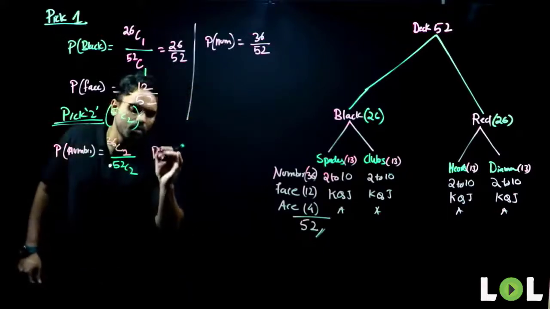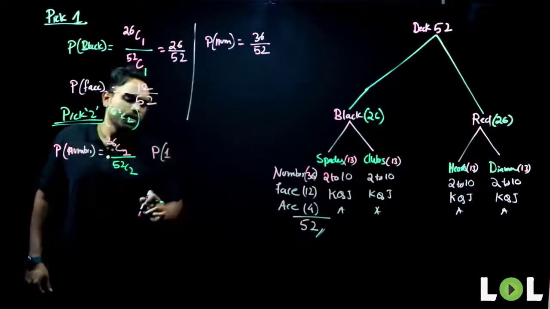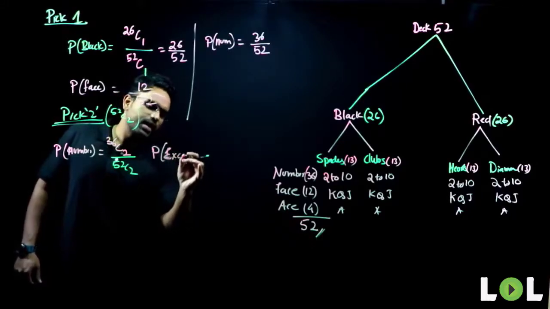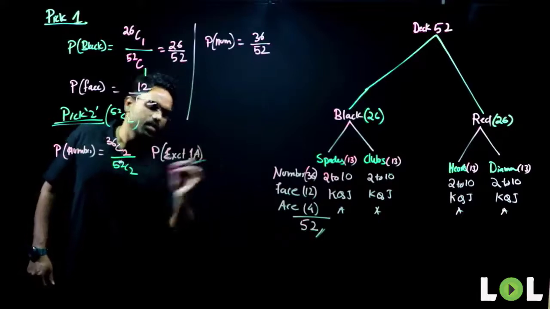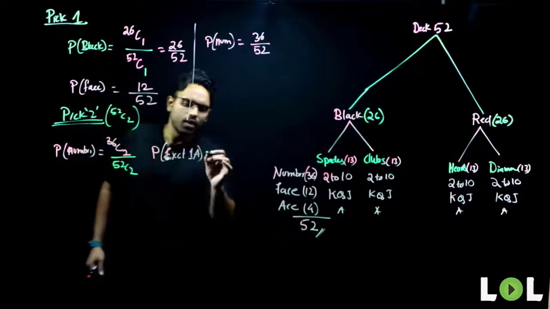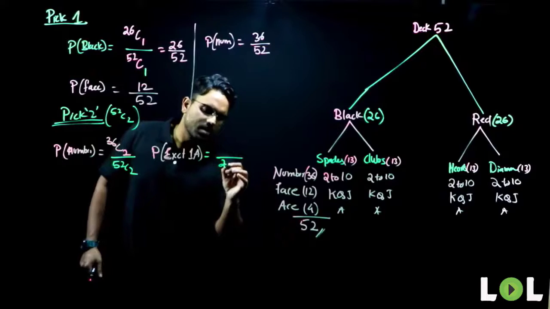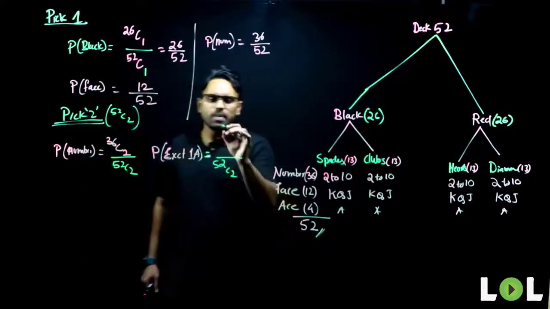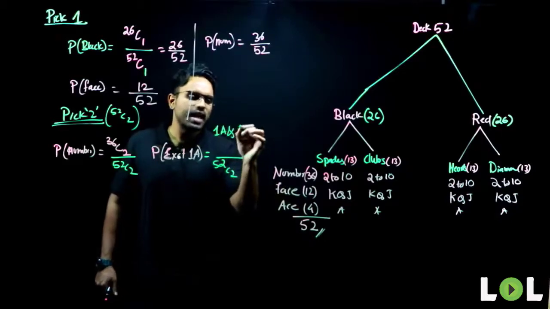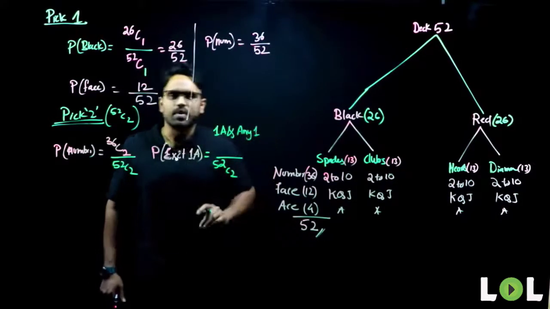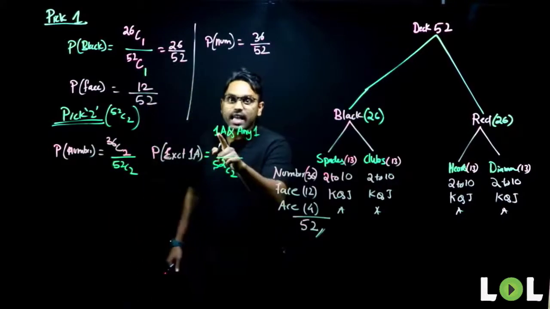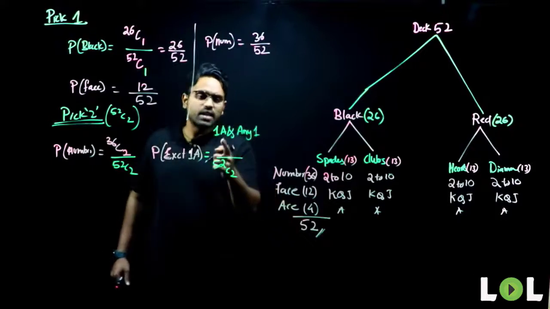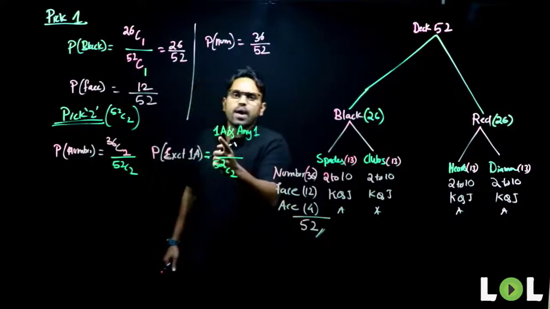Now, if I ask you, probability of getting, no, I'll change it to exactly 1 ace. So what will you do? Total number of cases will remain the same, that is 52C2. Exactly 1 ace means I have to have one ace card and one card other than ace. Pay attention, I can have any one card, but it must be other than ace, because it is exactly 1 ace.